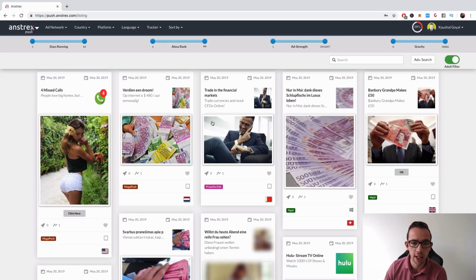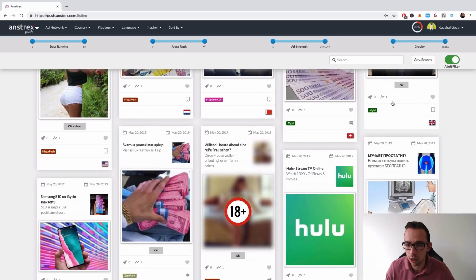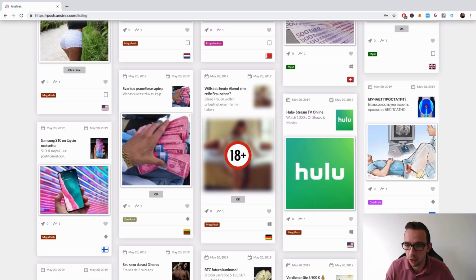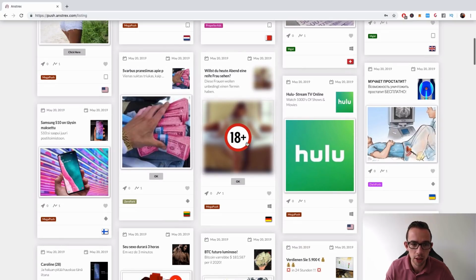So here you can see the ads like normal ones. You see the country flags, the traffic source, the image, the copy, the date last seen, and the date first seen. All right. So these are all BizUp. This is a Dutch one. This is a UK one. This is very disturbing.